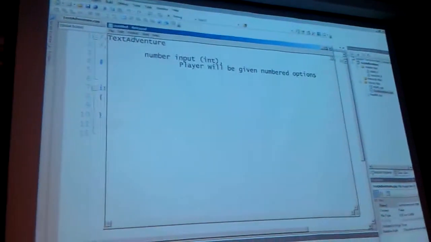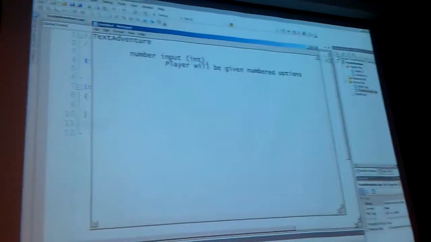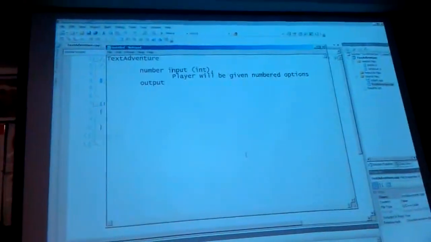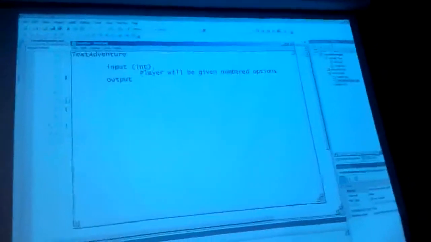Now, for a text adventure, we need to break down what the story is like. We know we need output and input, and we already said the input's easy. It's just going to be one of the numbered options. It's figuring out the output that's the tougher part. So I'll even write this with input, output. Now we're doing a text adventure. It's basically a choose your own adventure or choose your own story.